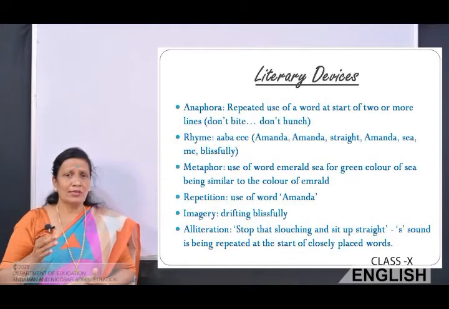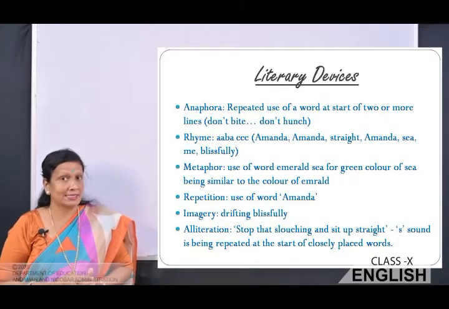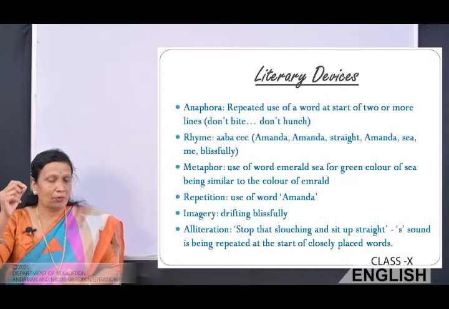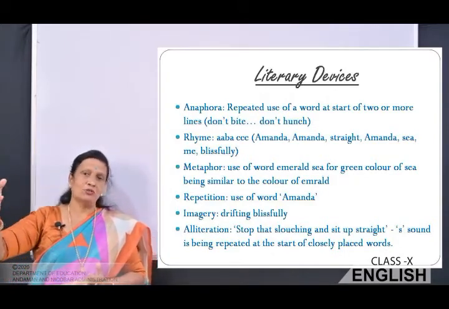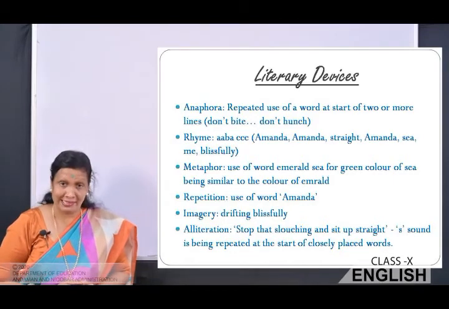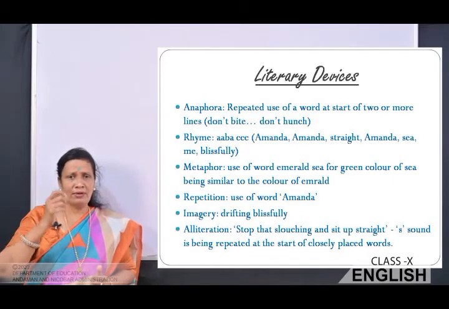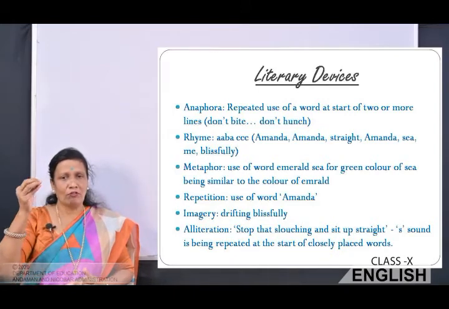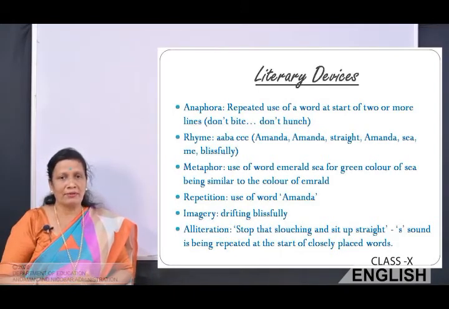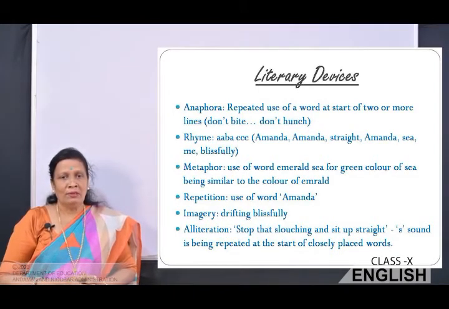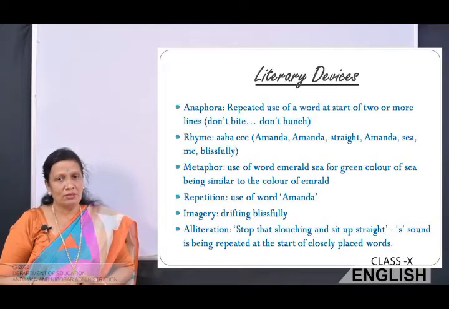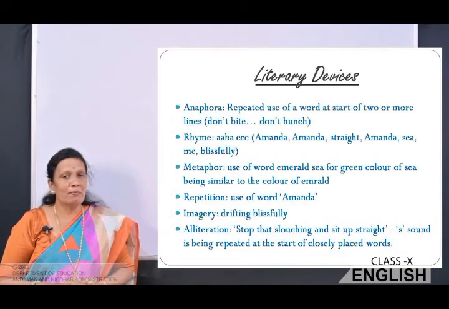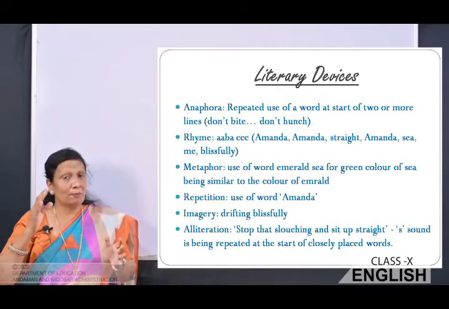Metaphor. Metaphor is a use of word emerald sea. Okay, metaphor is a poetic device where the poet compares things without the use of like or as. So here the emerald sea, the color of emerald has been used to compare the sea. Okay, and repetition, the word Amanda has been repeated again and again. Imagery is drifting blissfully.